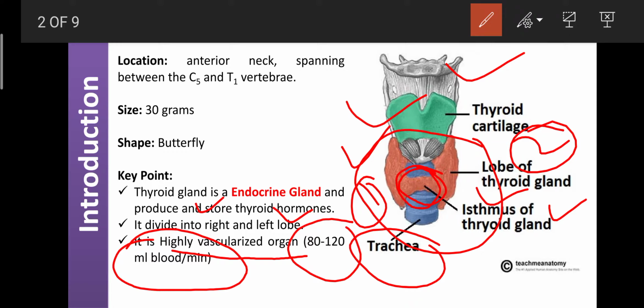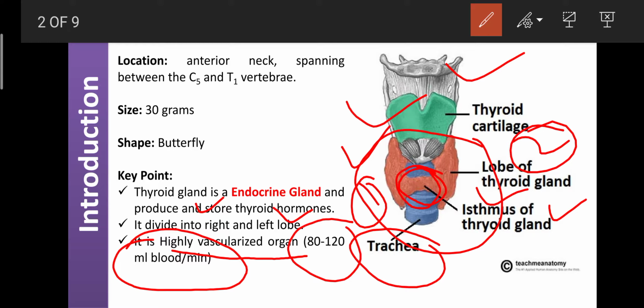Mainly the highly vascularized organ is the brain. Our brain requires around 1300 ml to 1800 ml of blood per minute. After that, other organs like the lung and kidney are also highly vascularized.